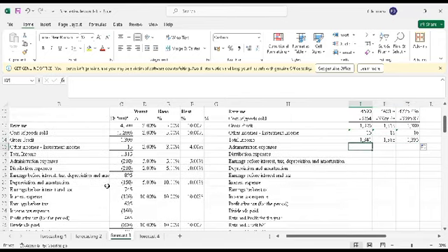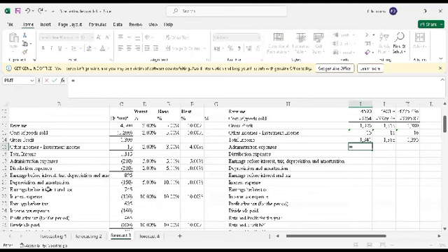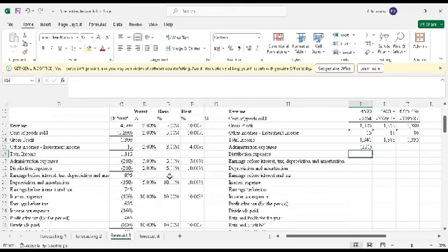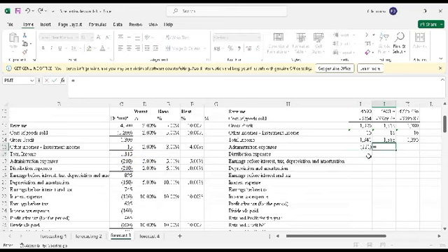Then administration expenses. I'll use the 2022 figure to forecast. I'll take this and multiply by 1 plus bracket, the growth rate of 5%. I'll lock it completely because it's constant for the 3 years. Then I'll enter. And I'll say equals, take 2023, multiply by 1 plus 5%. I'll also lock